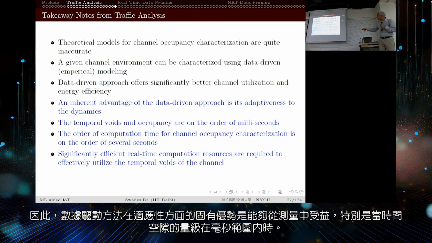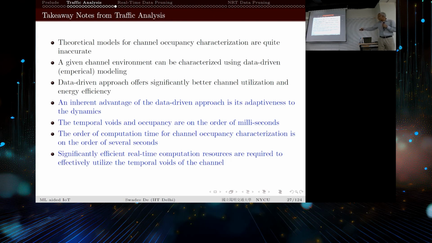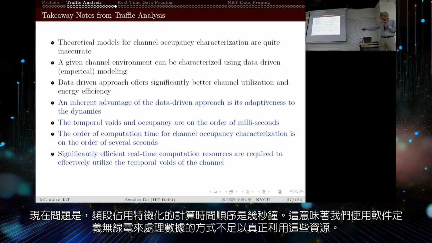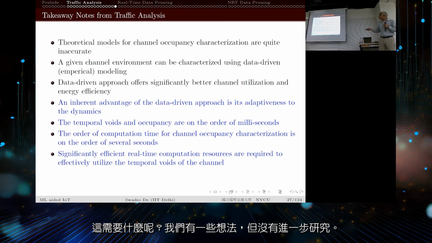So what that means is, the inherent advantage of the data-driven approach is in adaptiveness. This is actually the benefit I mentioned. Temporal voids are on the order of milliseconds. Now the problem is the order of computation time for channel occupancy characterization is on the order of several seconds. So what that means is that the way we have been processing the data using software-defined radio is not sufficient to truly utilize the resource. Okay, so what is required here?